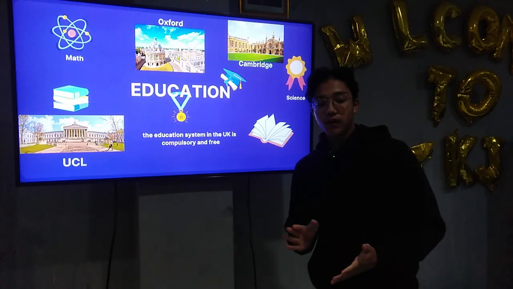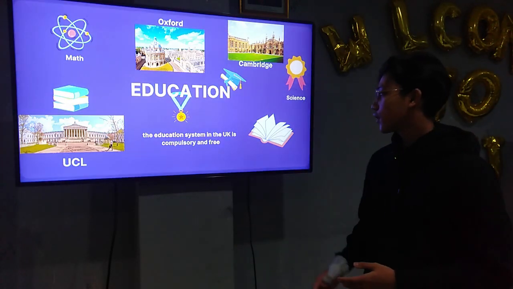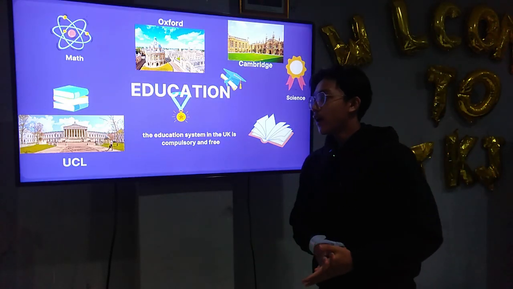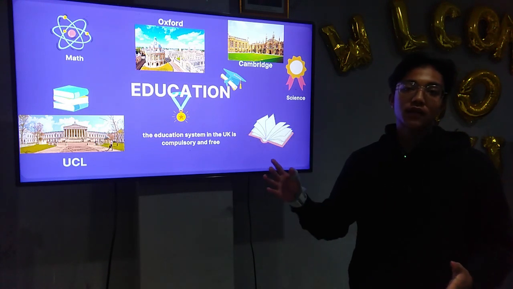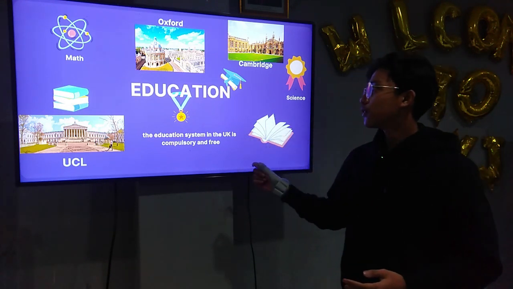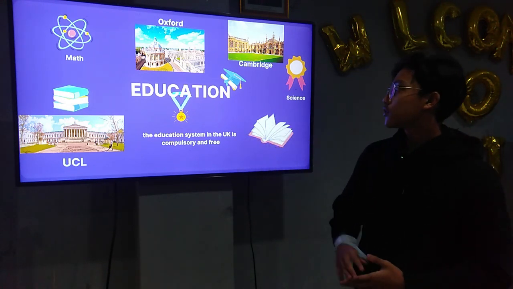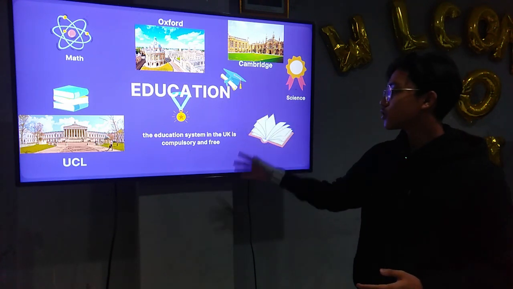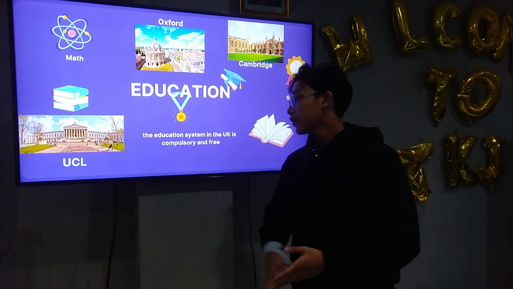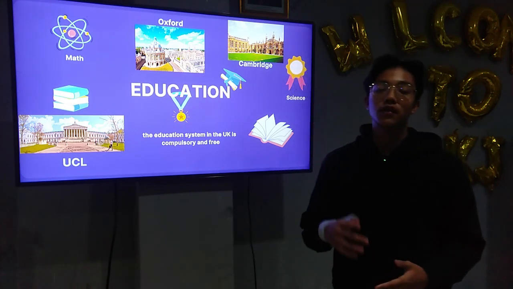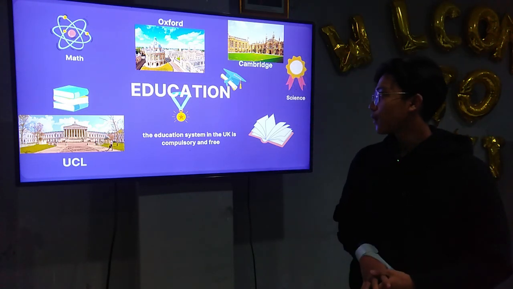Education. The education system in the UK is compulsory and free. And the UK provides some of the best universities in the world, such as Oxford, Cambridge, UCL, and more. By the way, UCL stands for University College London.